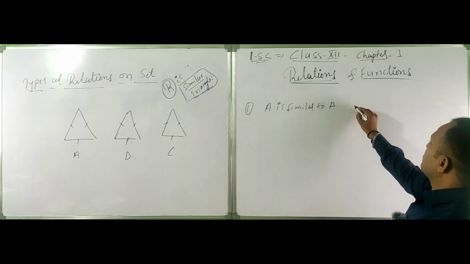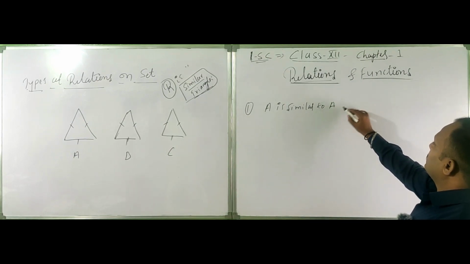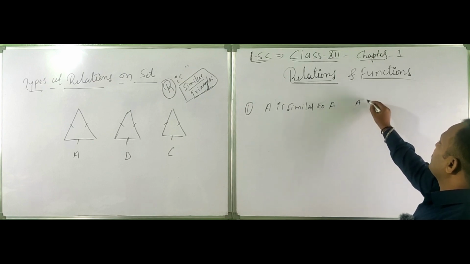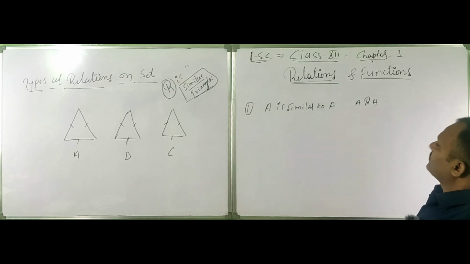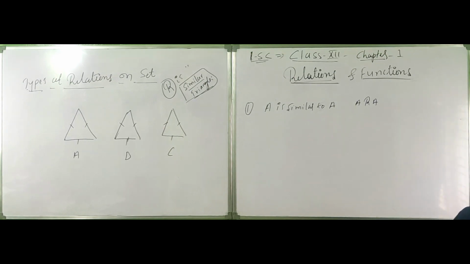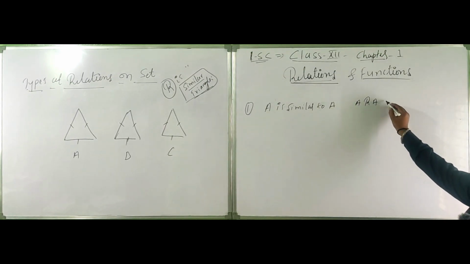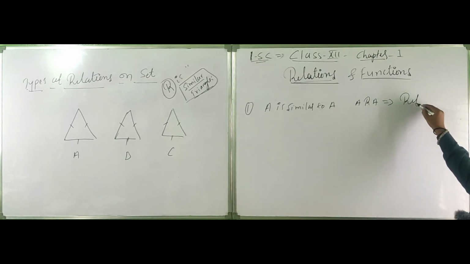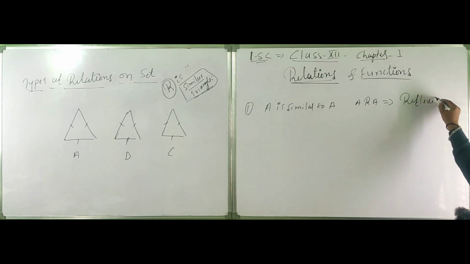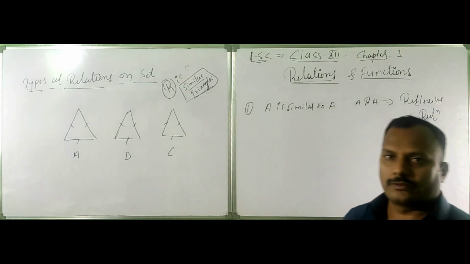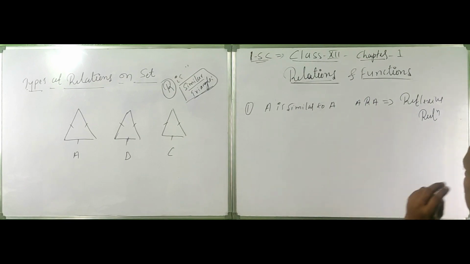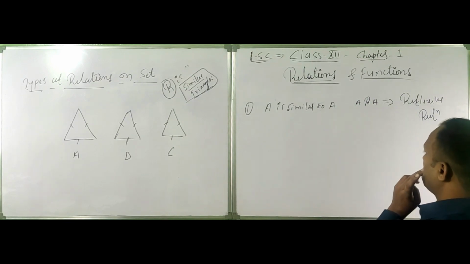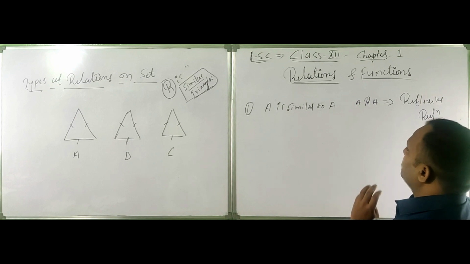Can I write this as A R A? Okay. If this is true, then this is called a reflexive relation, or simply reflexive. This relation is reflexive. This is the one condition.